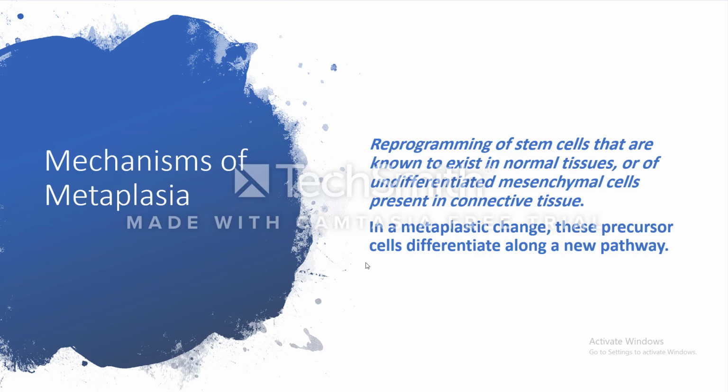In a metaplastic change, these precursor cells will differentiate along a new pathway. This means that the stem cell will form squamous cell instead of columnar, or it will form squamous cell instead of transitional. So it is a case of reprogramming, not transformation of an adult cell to an adult cell. No, it is the replacement of an adult cell by another adult cell, through the reprogramming of stem cells.